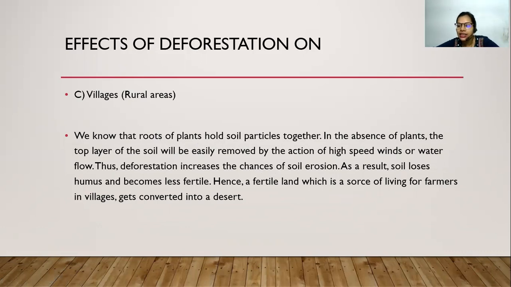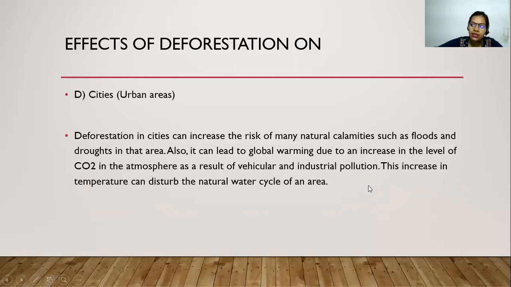So जहाँ पे plants ही नहीं होंगे तो वहाँ पे top layer of soil will be easily removed with the action of water. As a result, soil will also lose its humus. It will also become less fertile. Hence, a fertile land, which is a source of living for farmers in villages, will get converted into the desert. Here the spelling of source. Okay.